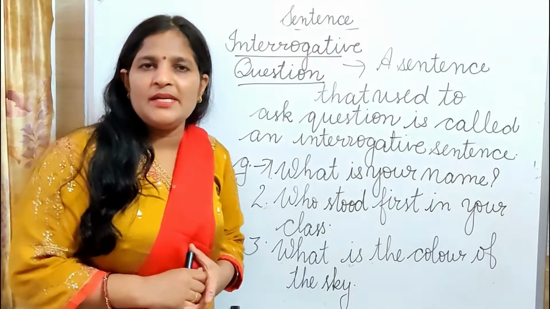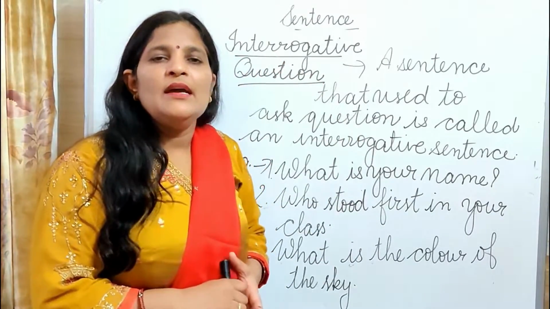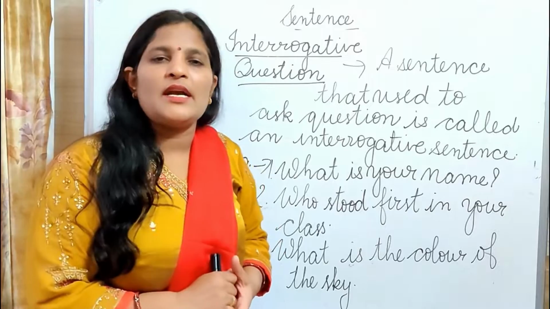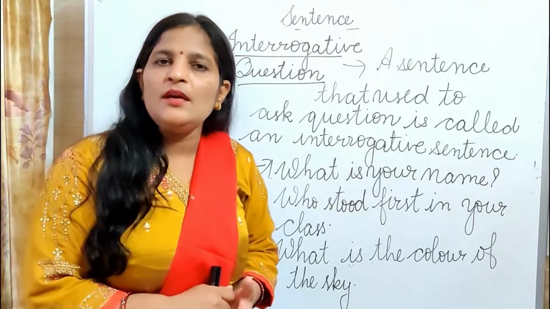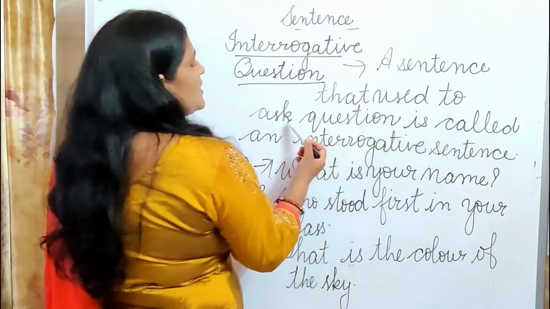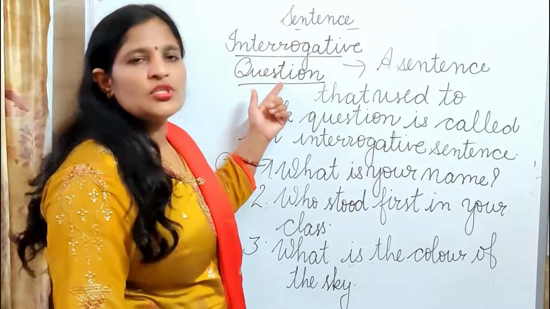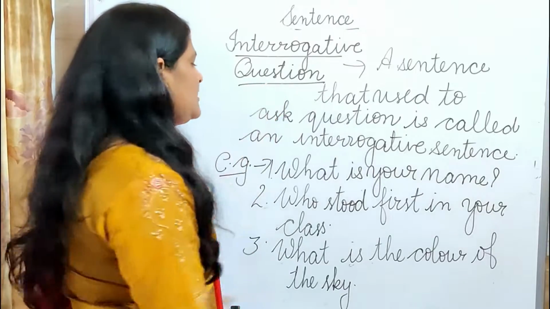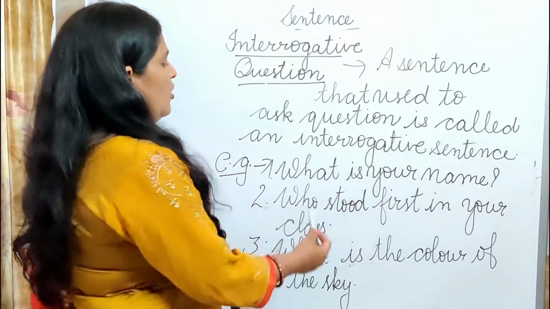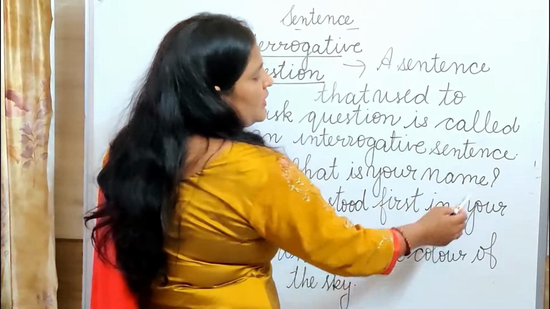First we have read statement sentence and the second one is interrogative sentence. What is an interrogative sentence? A sentence that is used to ask questions. And an interrogative sentence always starts with an interrogative word and ends with a question mark. A sentence that is used to ask a question is called an interrogative sentence, or you can say a question sentence. Both are the same sentence. What is your name? Interrogative sentences always start with a question word and end with a question mark.